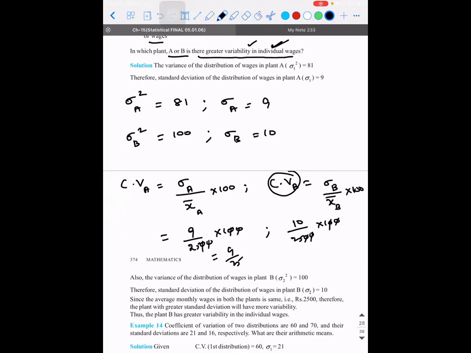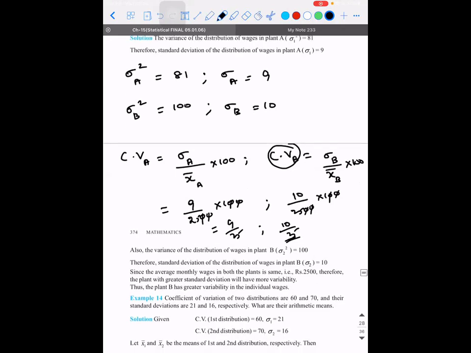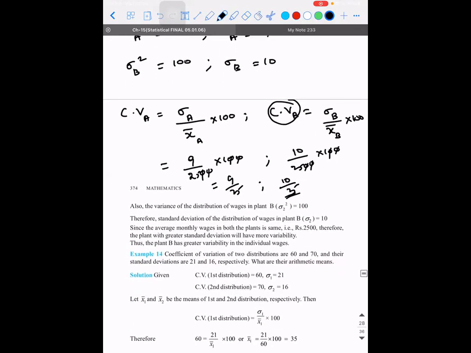It is 9 divided by 25. Here it will be 10 divided by 25. So who is having greater variability? Ten by 25, sir. That's it. So the greater variability is therefore B. They are not asking what is the value. They ask which plant has more. I hope you are able to understand.